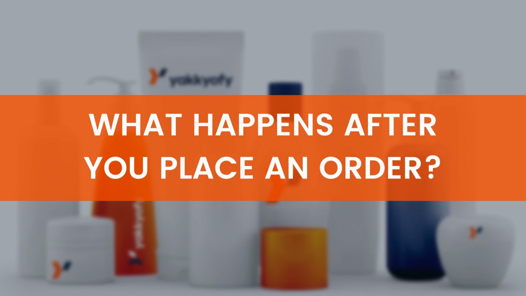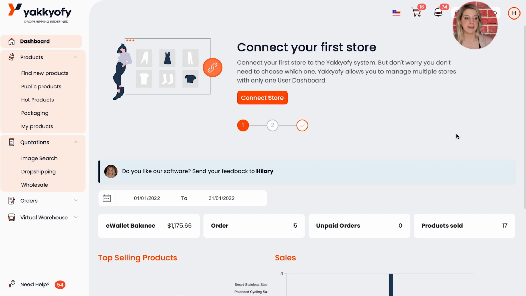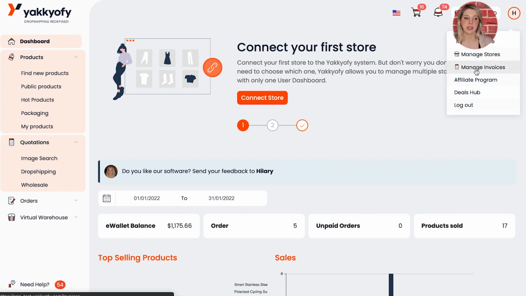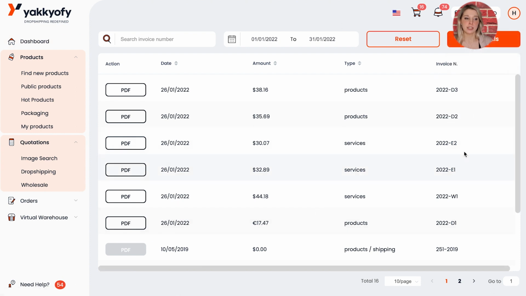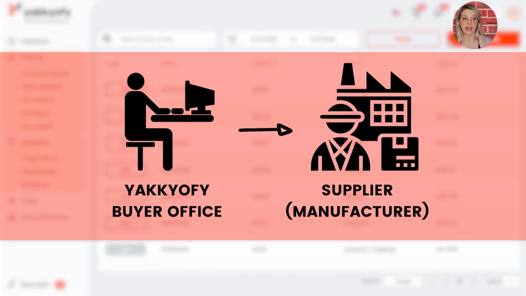What happens after you place an order? After the payment is clear, an invoice will be sent to you by email. You can also find them by clicking on your icon, Manage Invoices. Here you will see all your invoices and be able to check all their details, emission dates, amount, type, and invoice number. At the same time, our buyer office will purchase your items from the supplier.